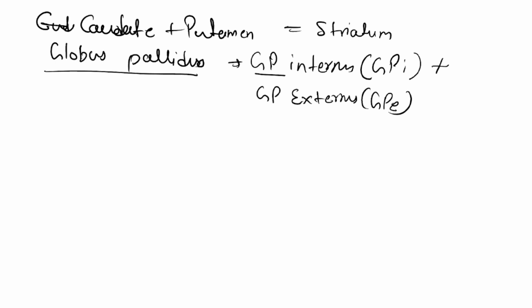Now if the basal ganglia has to decide how much and how long and what limbs and what digits have to be contracted, then it should know that the cortex is making some decision. But if the cortex is making some decision, how will the basal ganglia know? So there must be some input from the cortex to the basal ganglia.